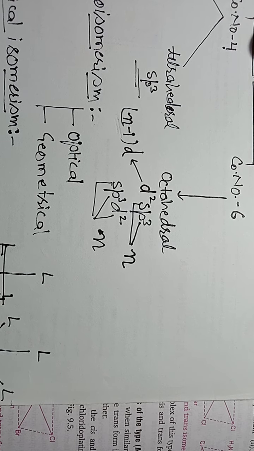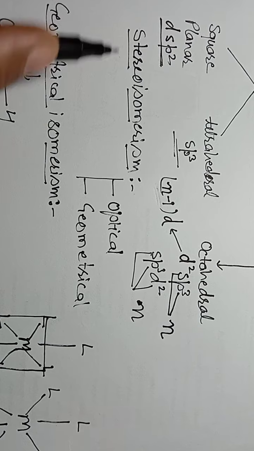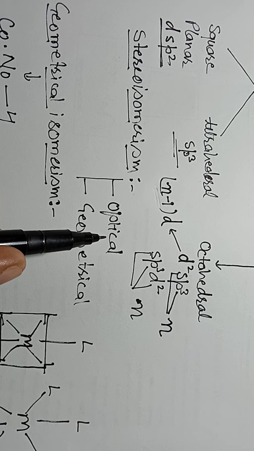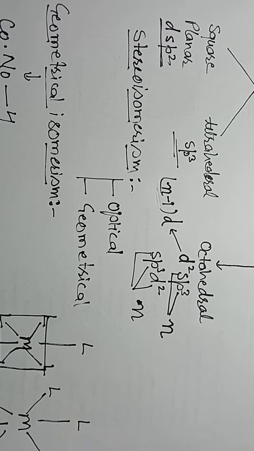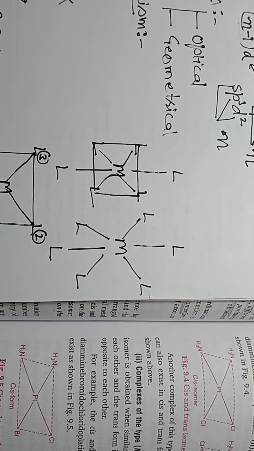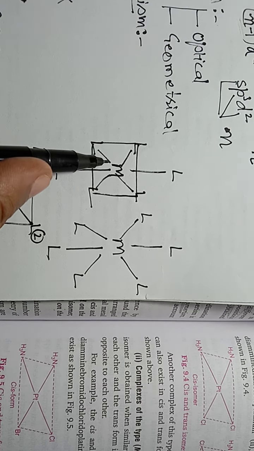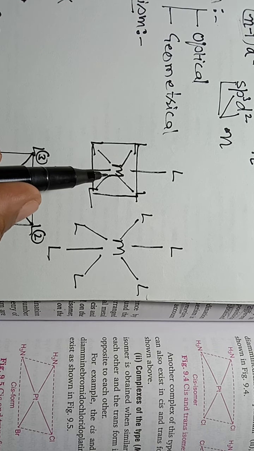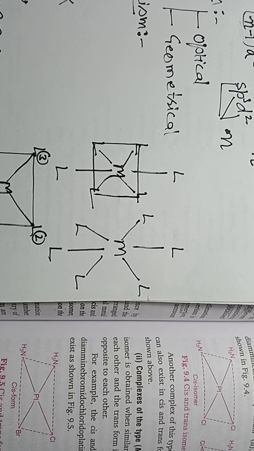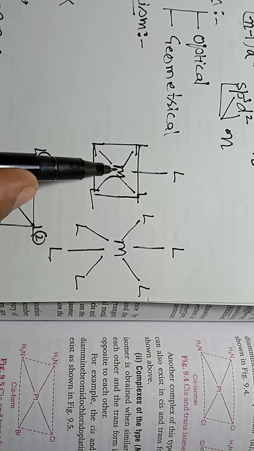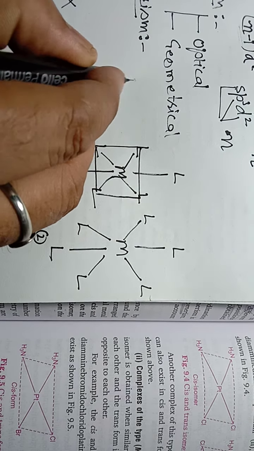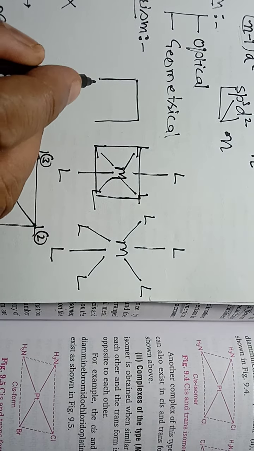As I told you, stereoisomerism is of two types, geometrical and optical. One thing more: when you draw the structure of isomers and normal structures, when we discuss VBT theory, then for drawing the structure you always use this box formation way to represent the structure.